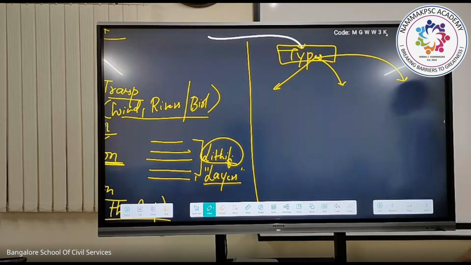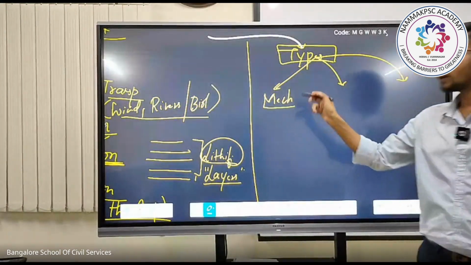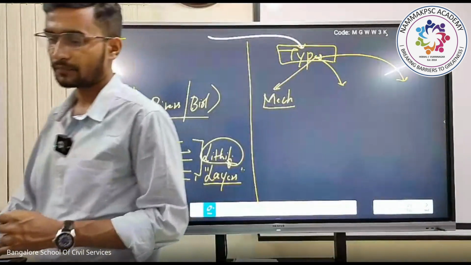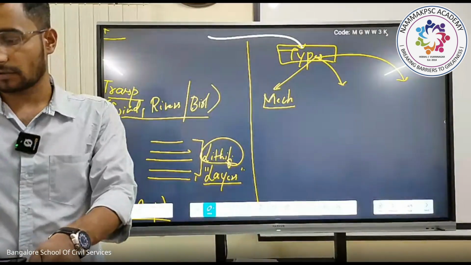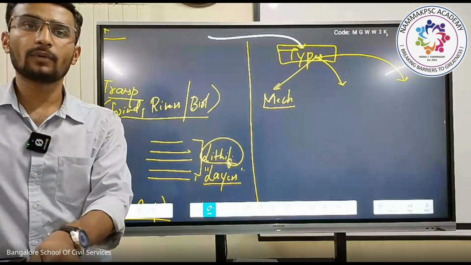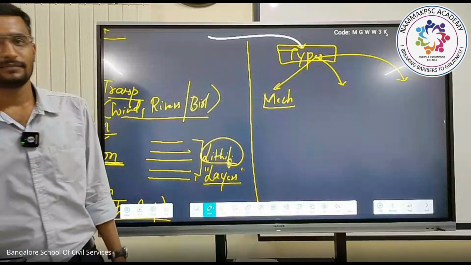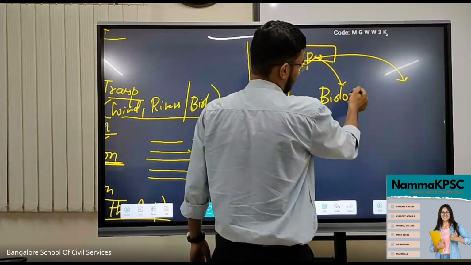One is mechanically formed sedimentary rock. The second one is biologically formed.